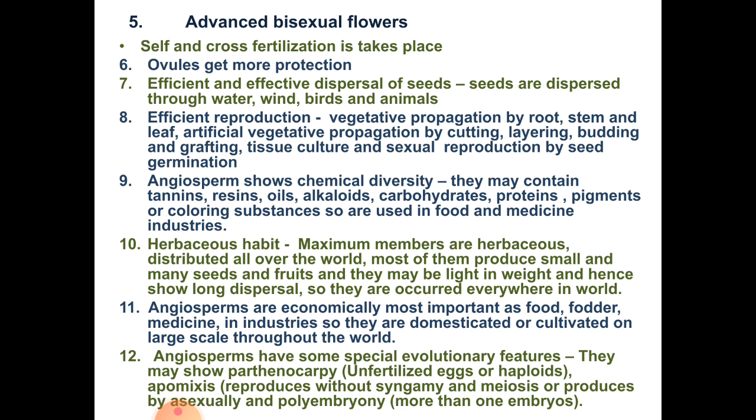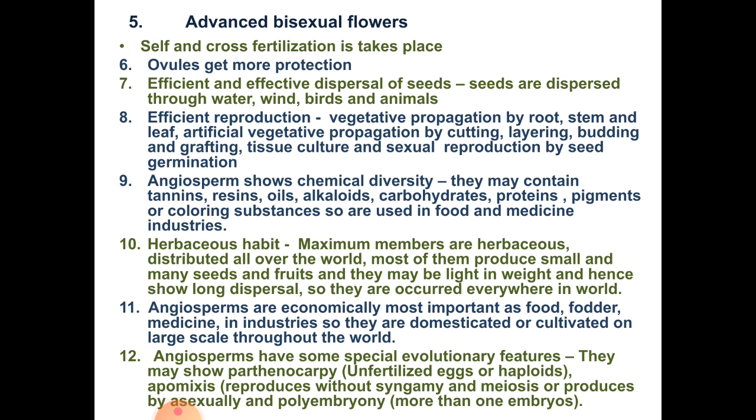Next point is ovules get more protection. In angiosperms, ovules are mostly protected in the ovary, and then the ovary turns into fruit and the ovule becomes seed. So the ovules get more protection, and the seed is present in it, and the seed is important for the propagation of angiosperms by sexual reproduction.